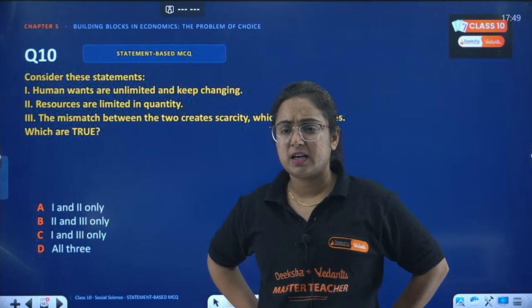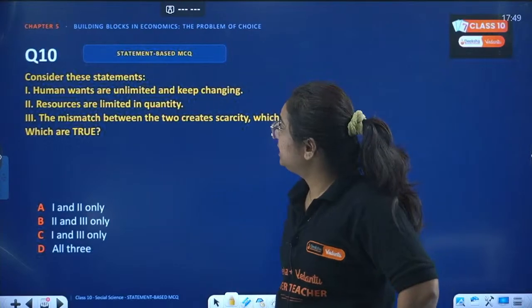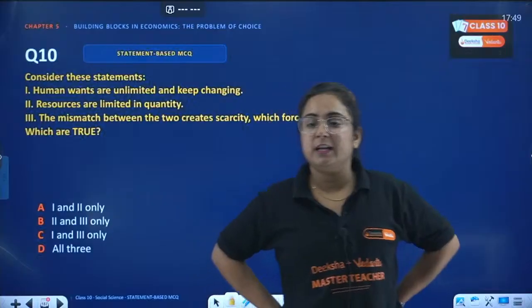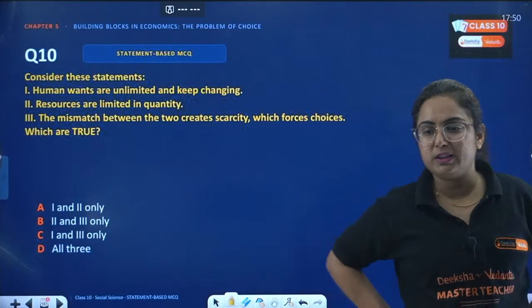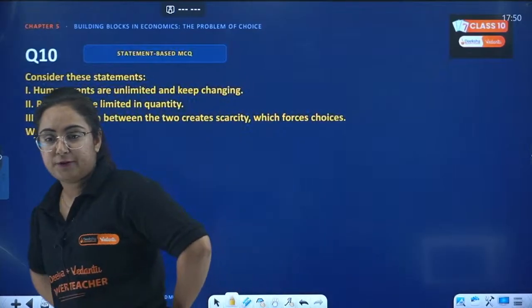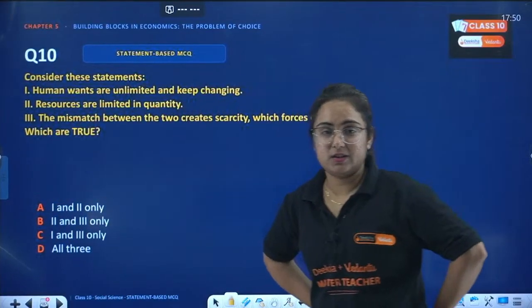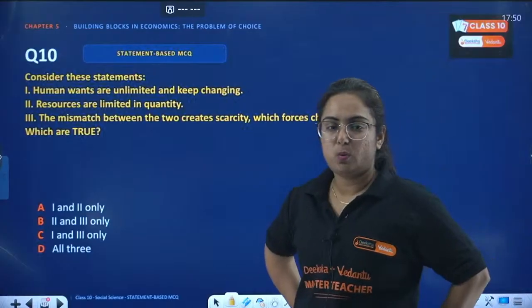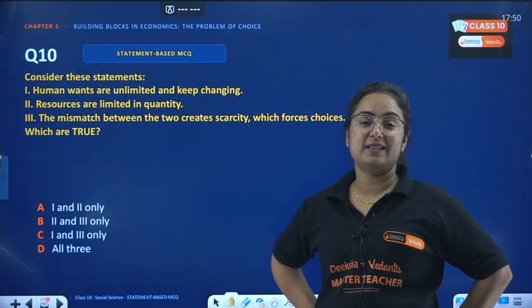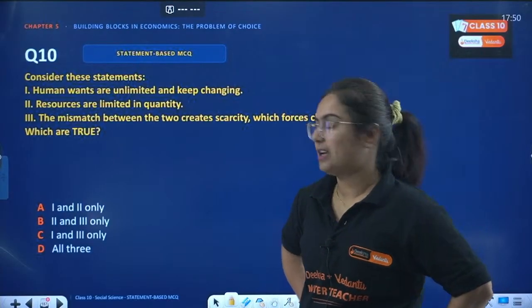Anyone who can answer correctly for question number 10? Consider these statements given here. Dushyant Kumar is with the answer D for the question. Okay. Then we have A by SJ creator. SJ, please think about it once more. Okay, now you change your answer to D. You guys are confusing me a lot. So start with answer D.